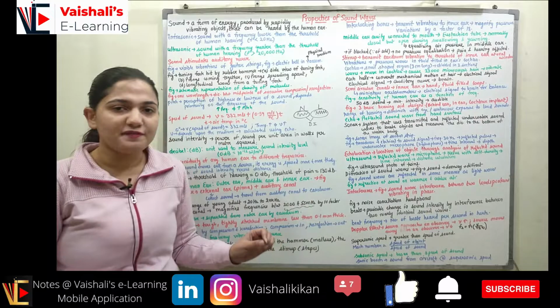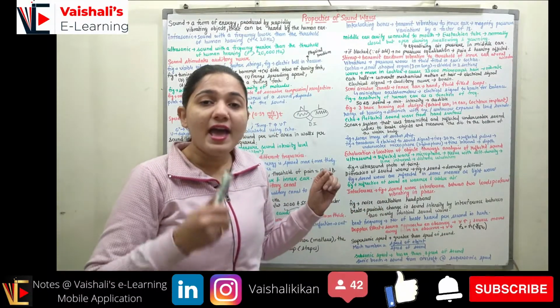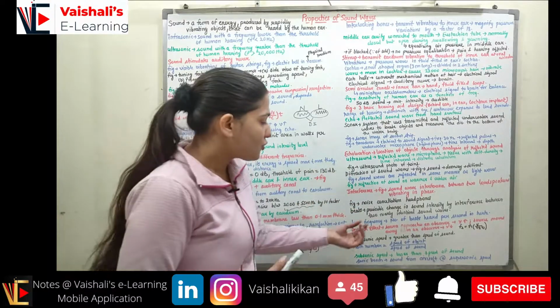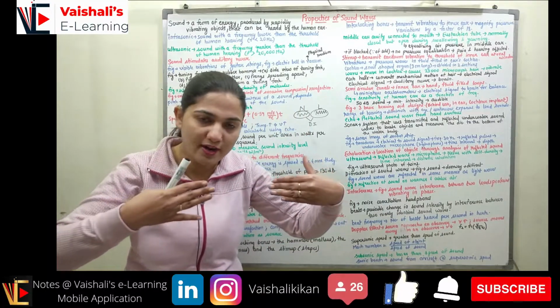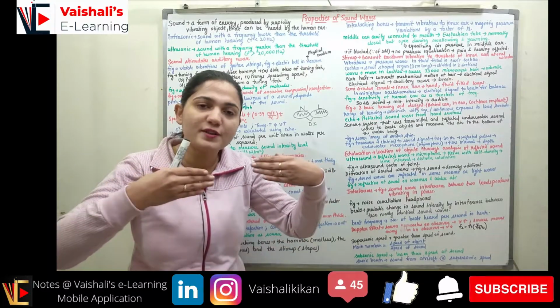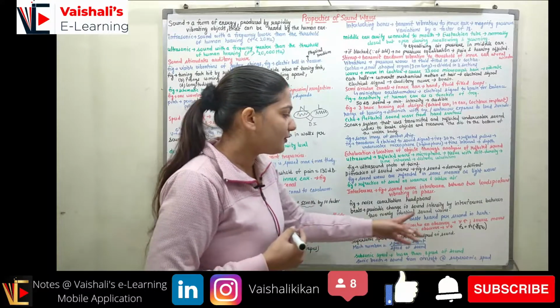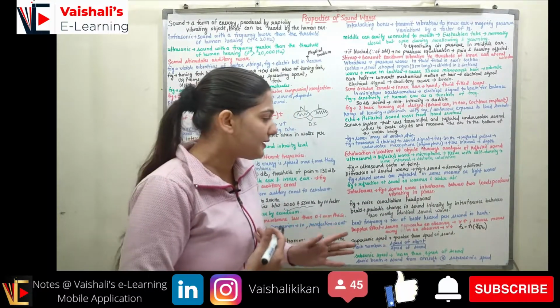Coming to the Doppler effect. It is the change in the frequency of the sound wave as the source and the observer are moving. When the source and observer are moving towards each other, the distance between source and observer is reducing, like a train moving towards you, right? At that time the sound frequency will increase.